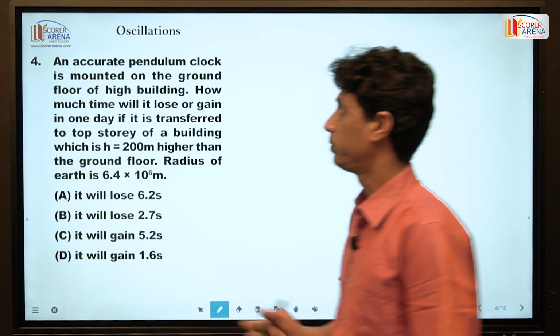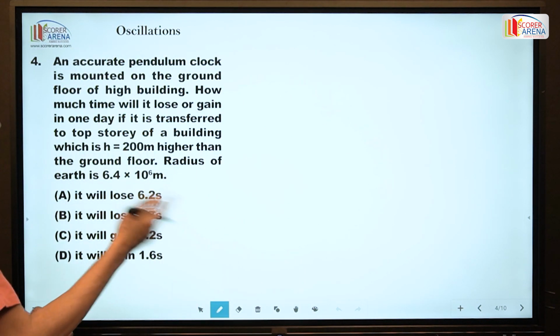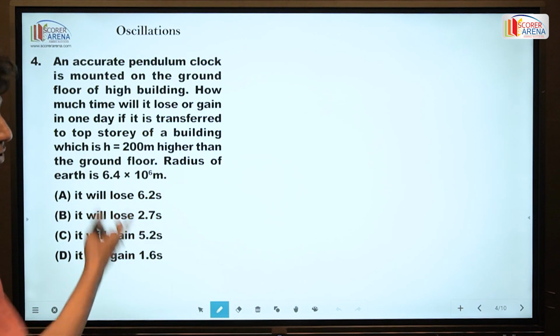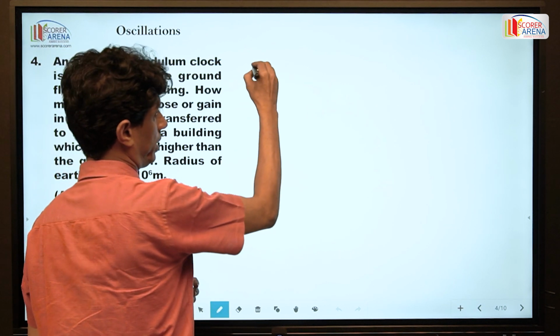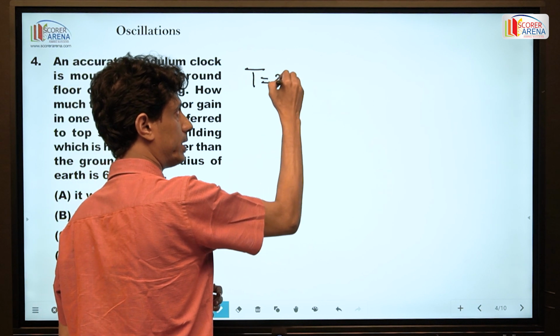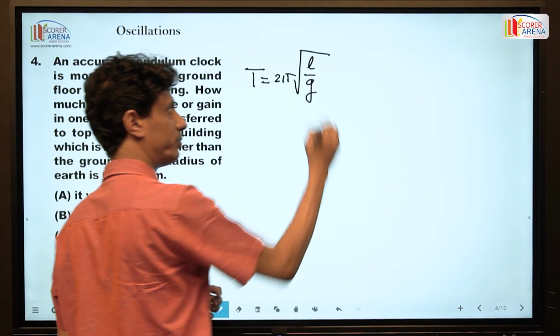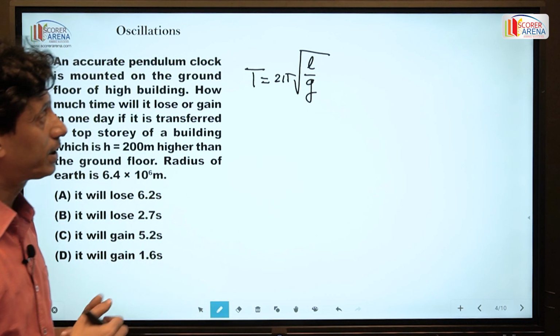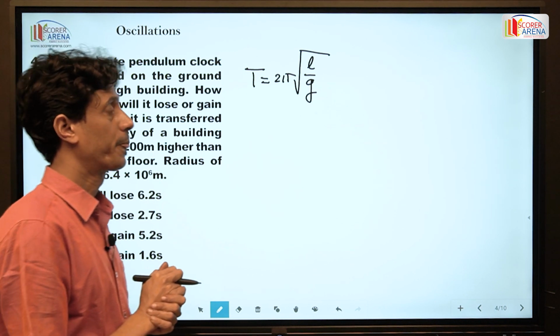In our video session, an accurate pendulum clock. Based on the pendulum clock, you know, the time period of a pendulum clock is equal to twice pi root over L by g. L is the effective length of the pendulum and g is the gravitational acceleration.